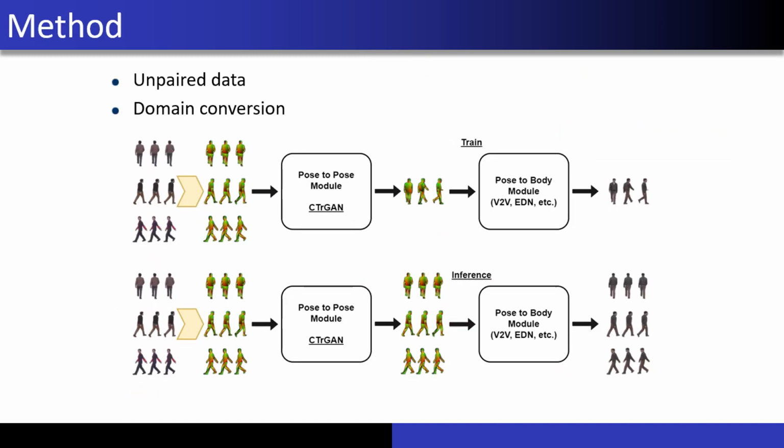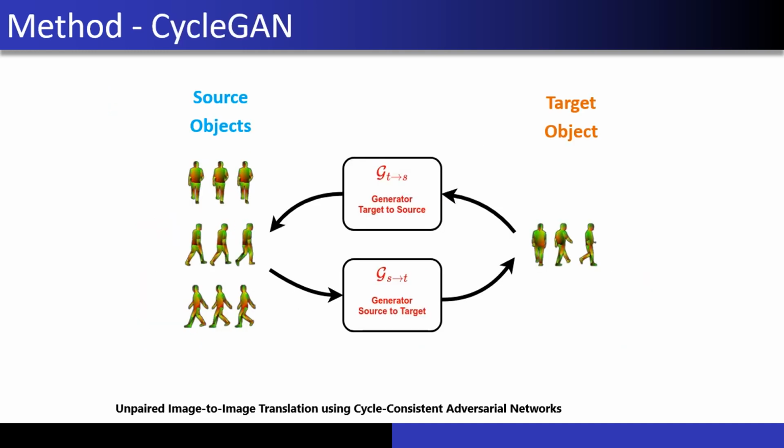In order to overcome this problem, we propose CTrGAN to be used as a preliminary module for the pose retargeting model. Since there is no ability to train a model that will perform such a conversion directly from one pose image to another, we are required to perform a transfer between domains. That is, we transfer from one group of pose images to another using the CycleGAN mechanism.